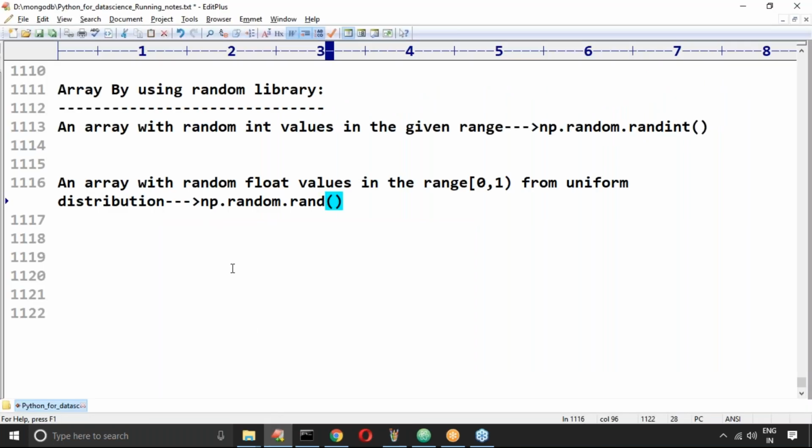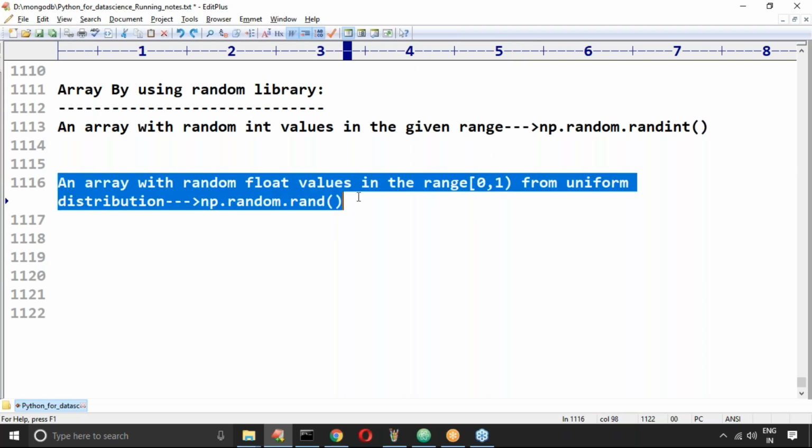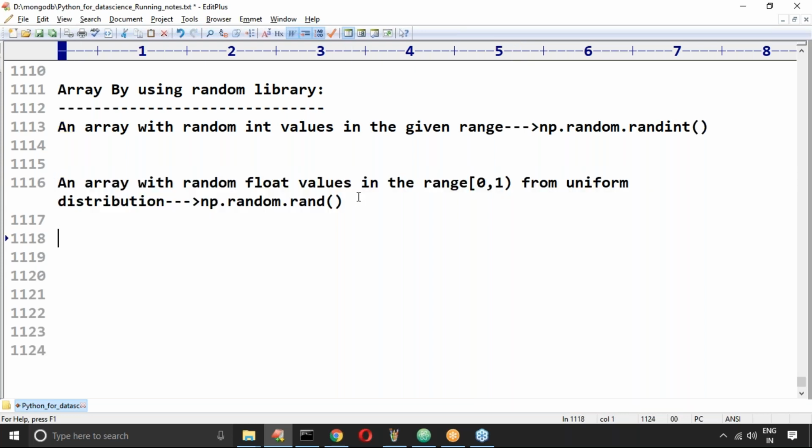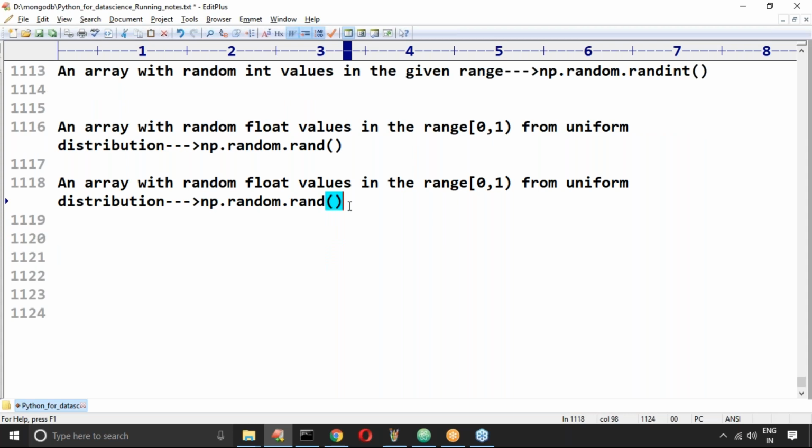Now if I don't want values in this range, and I want values from a specified range, then I want an array with random float values in the specified range from uniform distribution. Then we require to go for uniform. Remember this carefully, right?